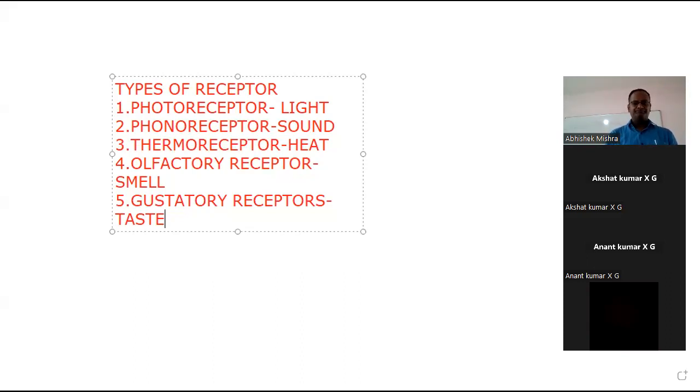Am I clear to all? Is this clear to all the students? Types of receptor. Okay, fine.